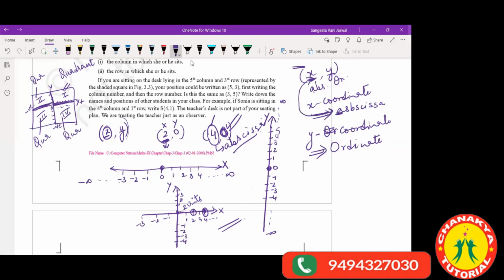Got it? Yes, ma'am. Will you remember it now? Abscissa. Yes, ma'am. Somebody be a little louder. Ma'am, what is that actually? This is abscissa. The x coordinate is abscissa. We call it abscissa, which is the x coordinate, which gives us the value on the x axis.